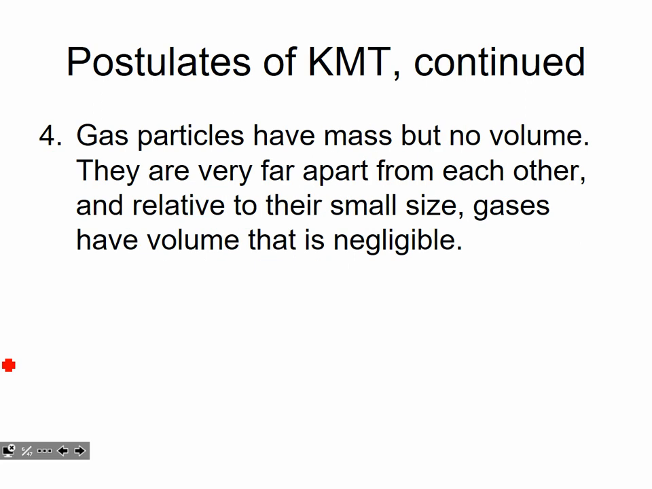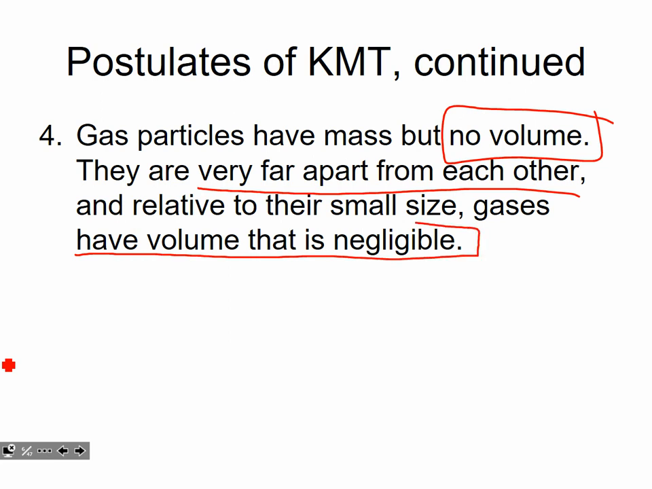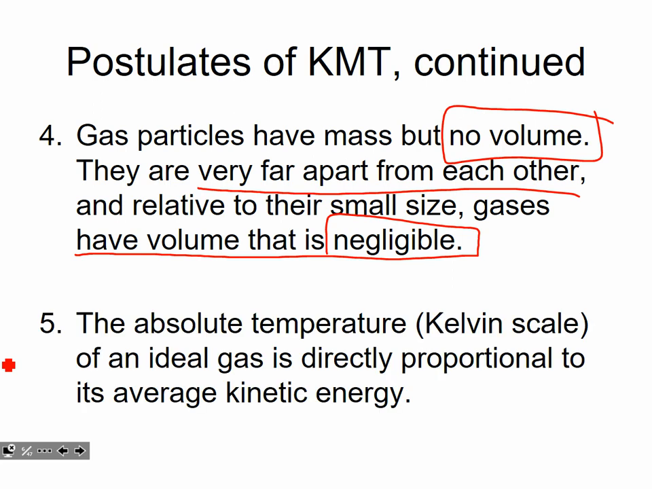And then number 4, gas particles have mass but no volume. This is really a big one. Gas particles are considered to have no volume. And the gas particles are very far apart from one another. If you think about a room and the amount of gas that's in the room, there's a ton of empty space between the gas particles because the gas particles are simply so far away. And we say that relative to their very small size, gas particles have volume that is negligible. You'll see this term used a lot, negligible. That means essentially zero, almost nothing. So this is an assumption that gas particles essentially have zero volume. And we're going to talk about that in a second because that shouldn't really make too much sense to you.